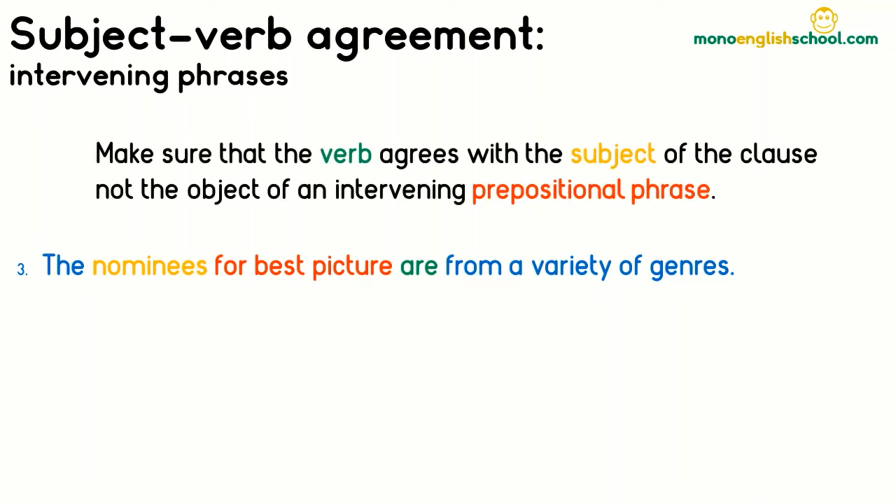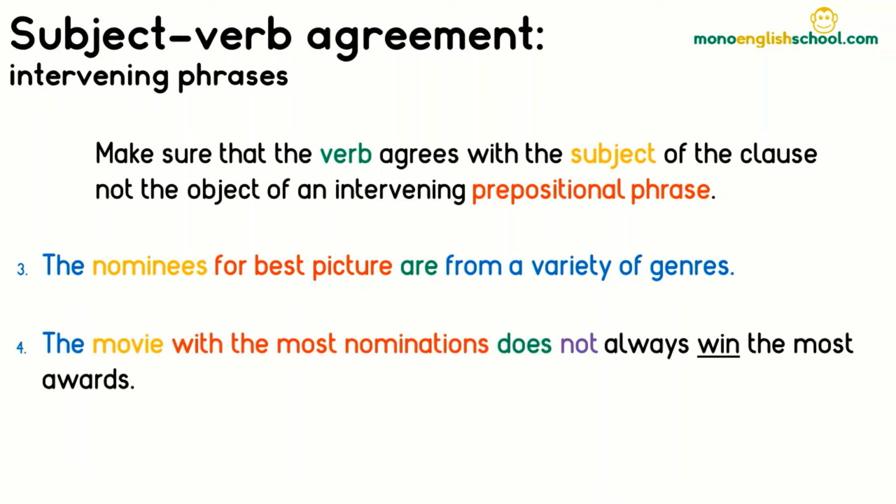The confusion here is often caused by the fact that the object of an intervening prepositional phrase, in our example picture, is placed immediately in front of the verb, and so some confuse it for the subject. So the second rule: make sure that the verb agrees with the subject of the clause, not the object of an intervening prepositional phrase.